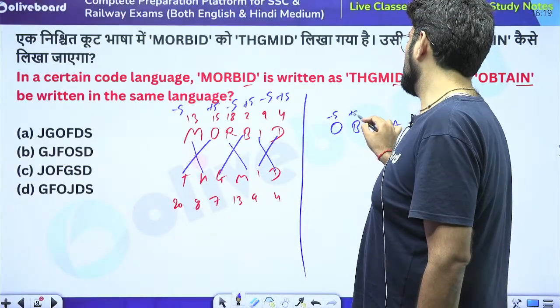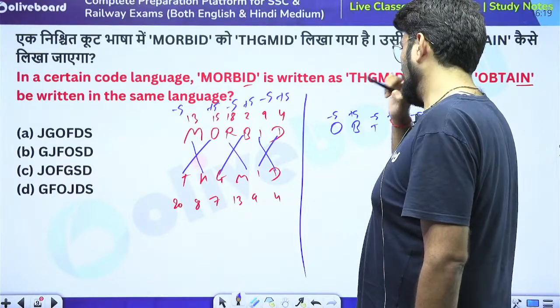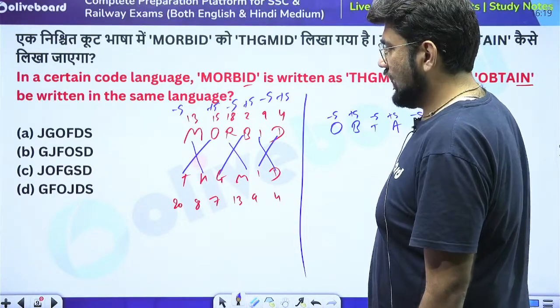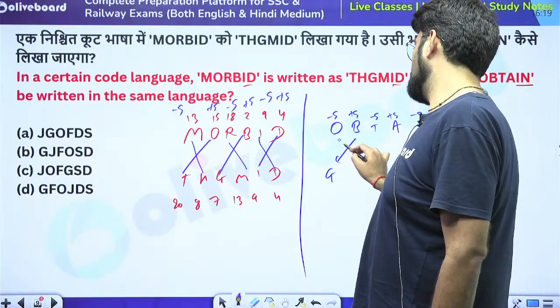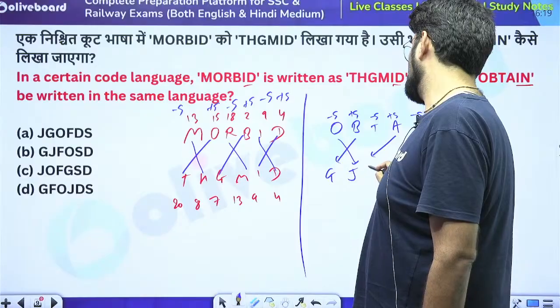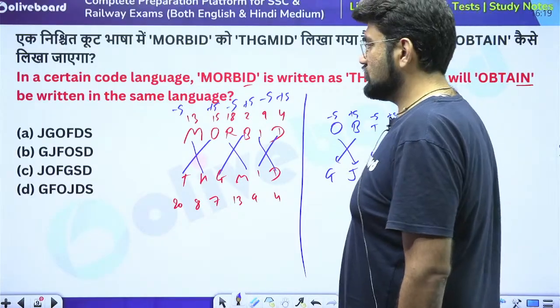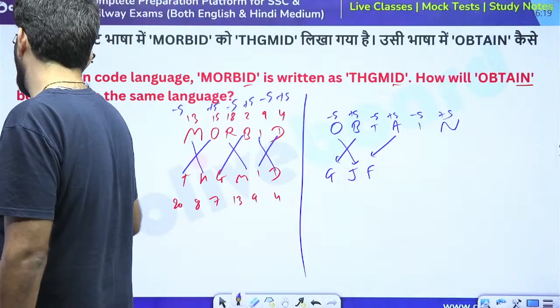Minus 5 plus 5 minus 5 plus 5 minus 5 plus 5. And we'll start with the first two. So this is 2 plus 5 is 7. And 15 minus 5 is 10. Then 1 plus 5 is 4. Sorry, 1 plus 5 is 6. So GJF. Option B is the right answer.